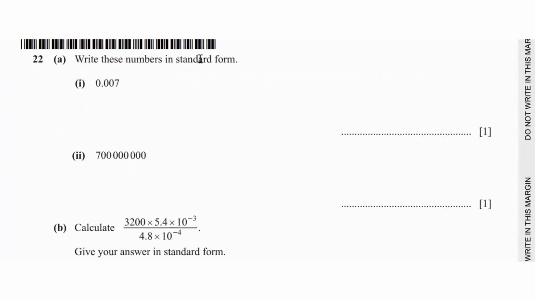Question 22 says write these numbers in standard form. So 0.07 is going to be 7.0 times 10 to the power of -3, because we move the decimal 3 places to the right. So that's your answer for this one. Then for 700 million, we're going to move 1, 2, 3, 4, 5, 6, 7, 8. So that's going to be 7 times 10 to the power of 8.